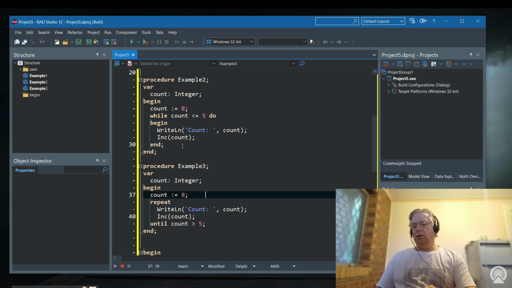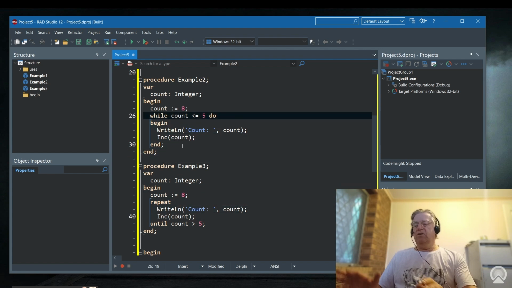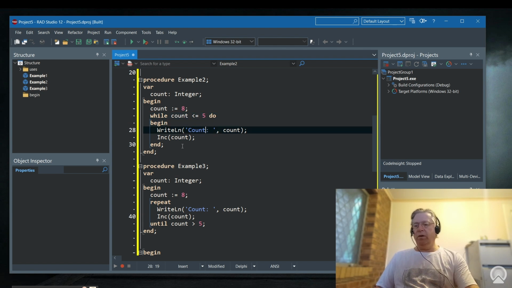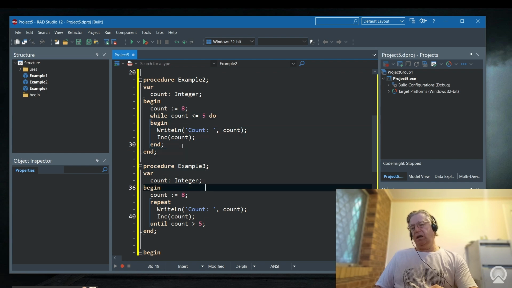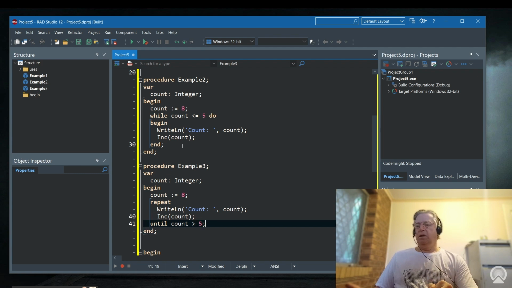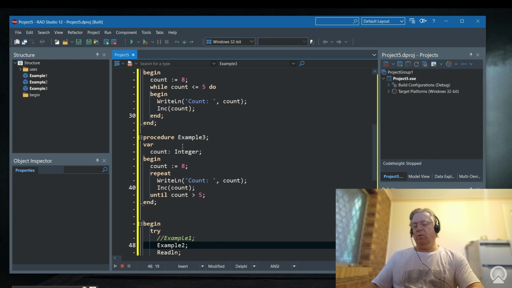So let's look at these. We've got the same concept. We're going to write something out. However, this will count up to 5, and this will do something until the count is greater than 5, and we're about to see what that does here.